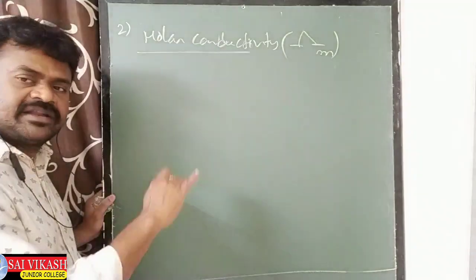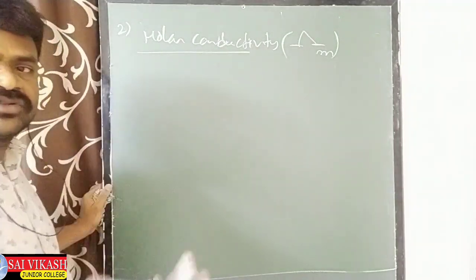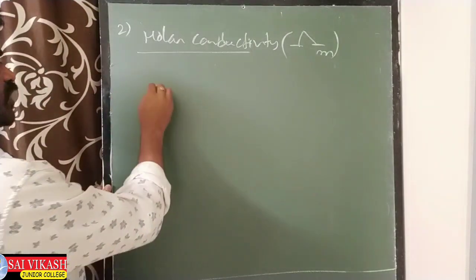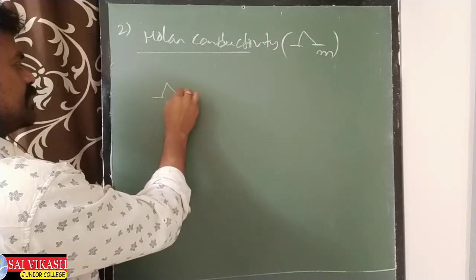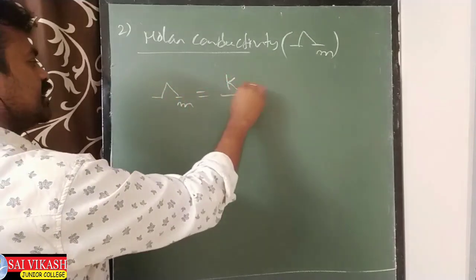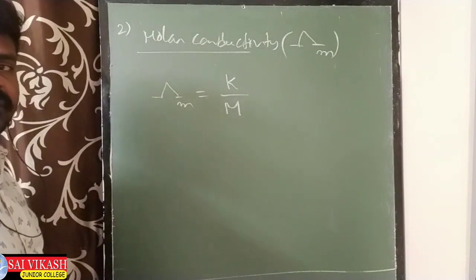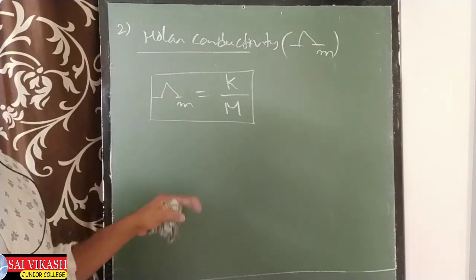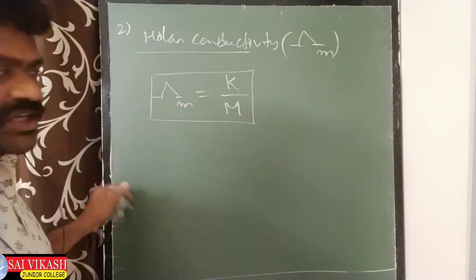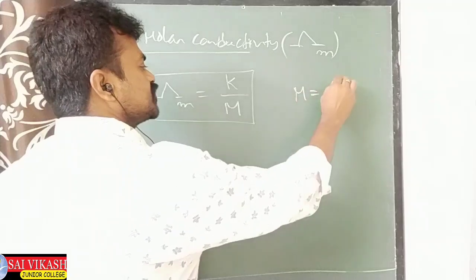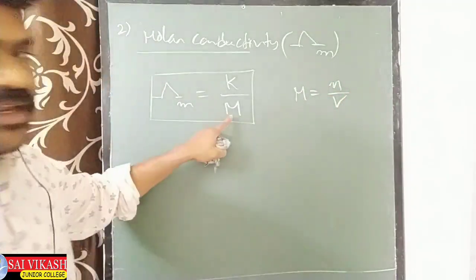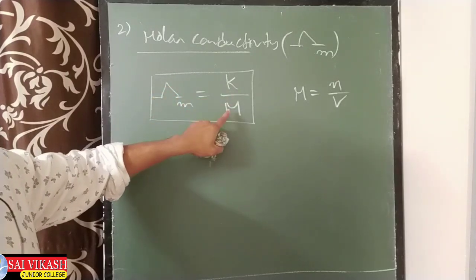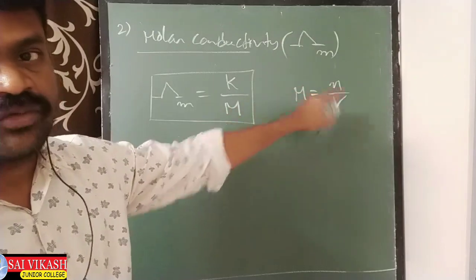Before giving the definition, we will give the formula, so that you can understand the definition very easily. See, how to write the formula: lambda m is equal to K by m, we will write as the first formula. Lambda m equal to K by m. So how do you write this one? For this concept I will tell you. See, molarity means what? Number of moles per volume. Here I have taken m. Here K means conductivity, we know. M means molarity. Molarity means number of moles per volume.